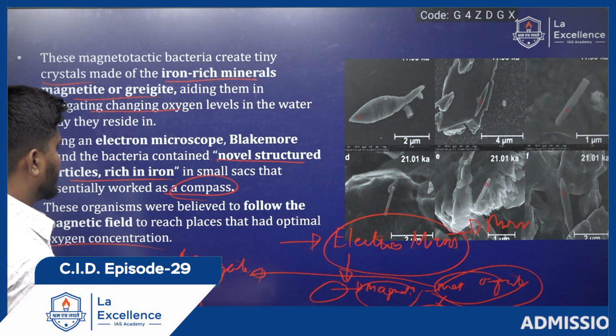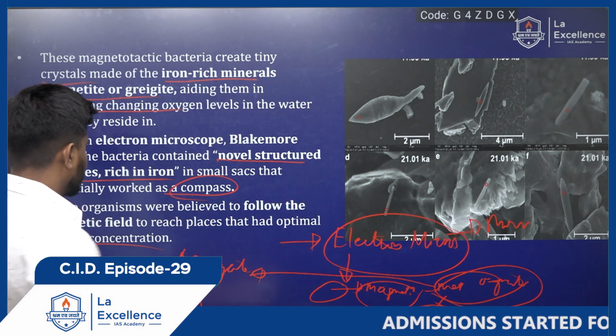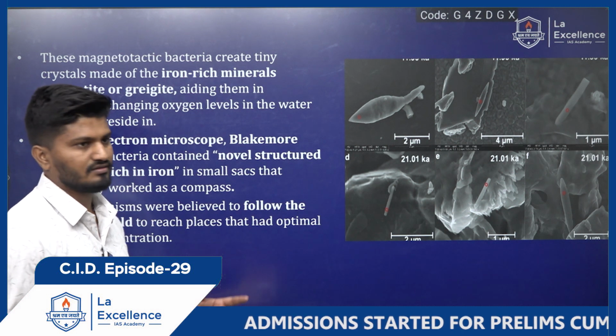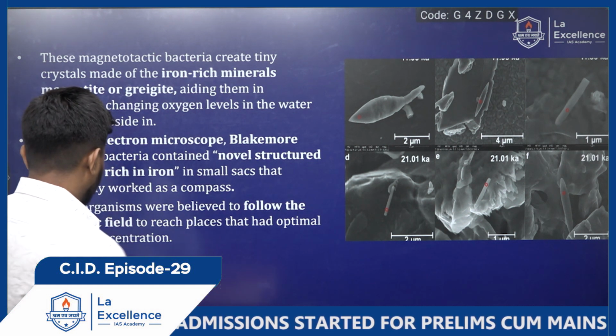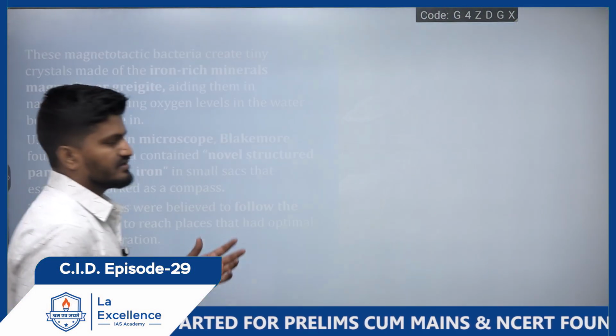They follow the magnetic field to reach the places that have optimal oxygen concentration. So this is very important. They had the capacity to navigate using the magnetic field of the earth for searching for oxygen. Then, moving on, we will understand the significance of the study.